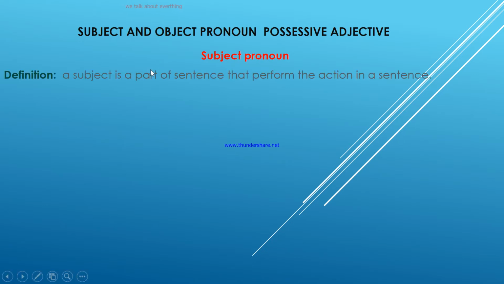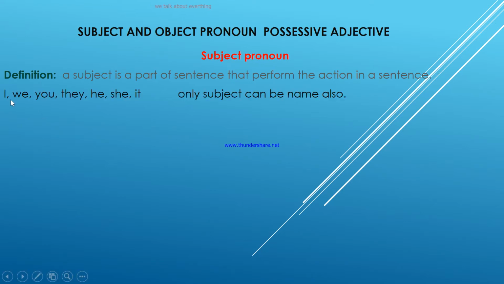At first, let's see the definition of a subject, right? A subject is a part of a sentence that performs the action in a sentence. So the subject is performing an action in a sentence. Make sure you don't focus a lot on definitions. Some people are just wasting their time memorizing definitions. It doesn't do any good, right? Make sure you just know how to use it in daily English. So let's go further.